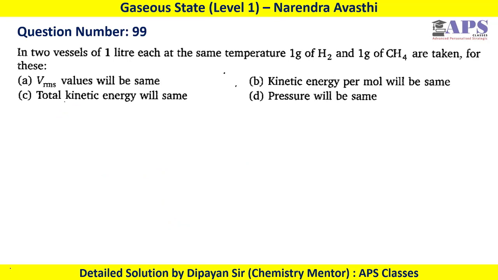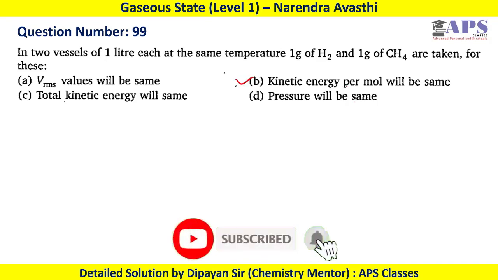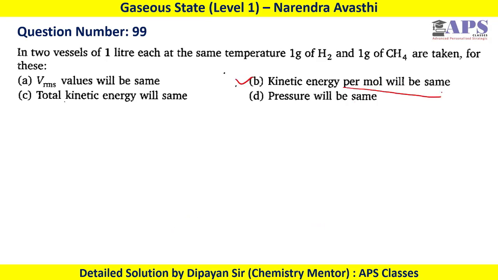In question number 99, in two vessels of 1 liter each at the same temperature, 1 gram of hydrogen and 1 gram of methane are taken. For this, the correct option is option B. Kinetic energy per mole will be the same because they will have the same temperature.